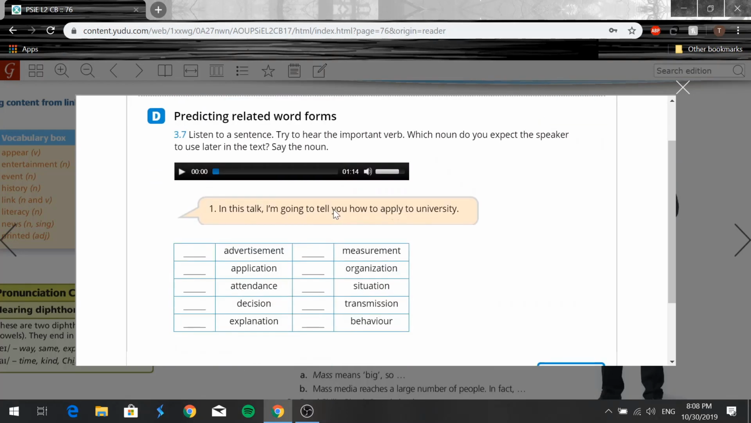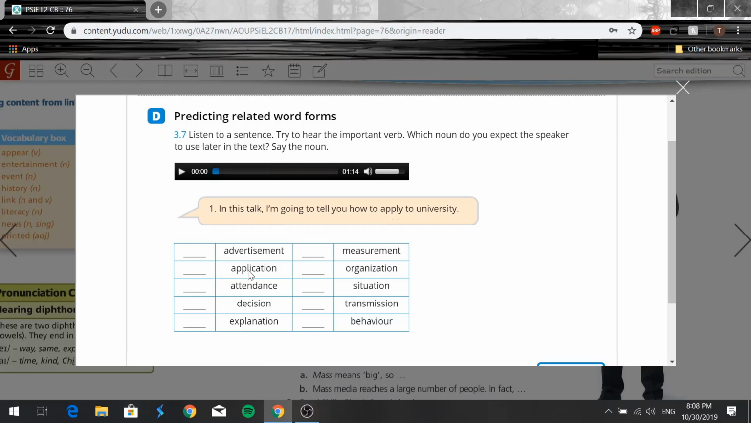So again, we're going to be listening to a sentence, right? And let's try and hear the important verb. Which noun do you expect the speaker to use later in the text? Say the noun out loud. Alright, so let me explain what we're going to be doing here. So you guys will be listening to different sentences, right? And there's an important verb that the speaker is going to say, so you got to be careful. And which noun do you expect the speaker to use later in the text or the audio, right?